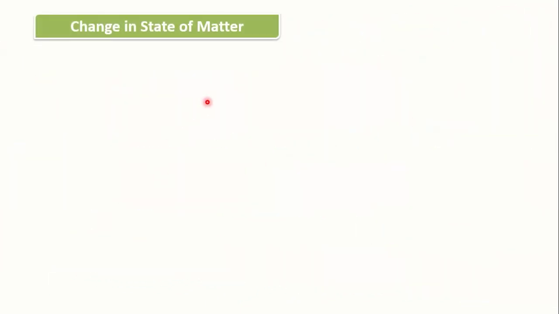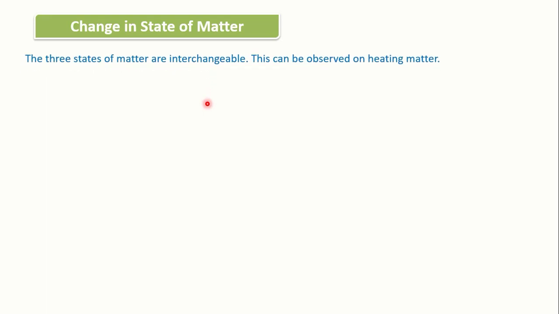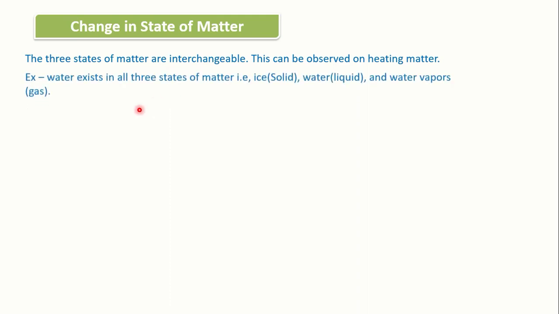Change in state of matter. So now how to change one state of matter into another state? The three states of matter are interchangeable. This can be observed on heating matter. Interchangeable means we can change one state of matter into another state.